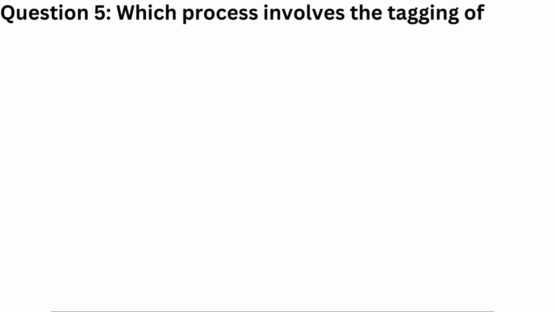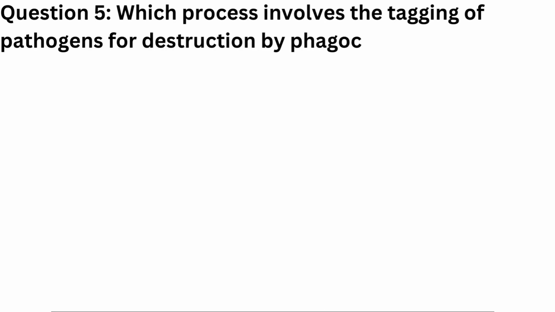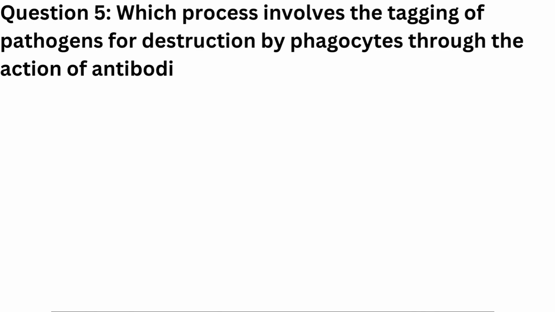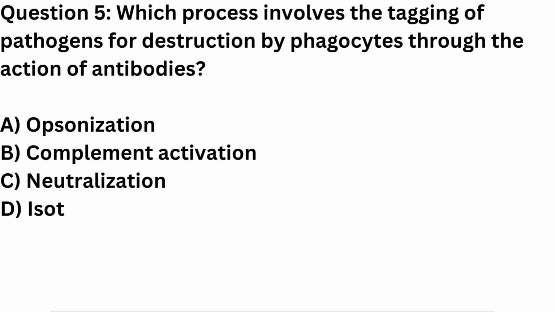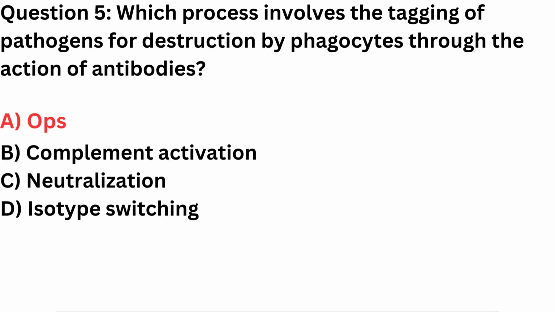Question 5. Which process involves the tagging of pathogens for destruction by phagocytes through the action of antibodies? A. Opsonization. B. Complement activation. C. Neutralization. D. Isotype switching. Correct answer is A. Opsonization.